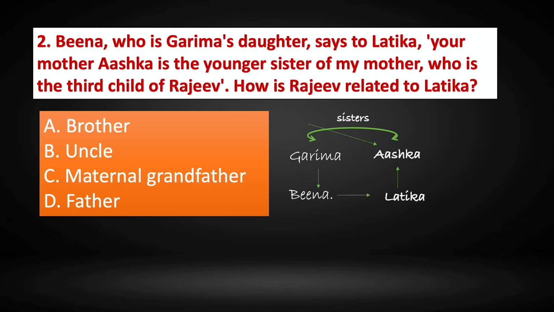And Ashka is the third child of Rajiv. So how is Rajiv related to Latika now? Rajiv is the maternal grandfather of Latika. So the correct answer is option C, maternal grandfather.